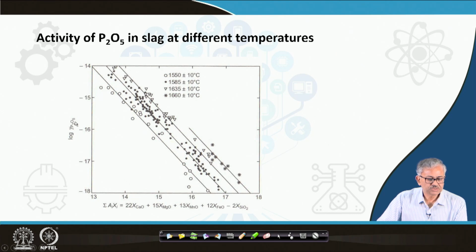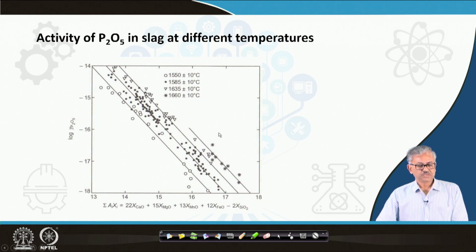With the slag composition, this is how the activity of P2O5 varies, and you can find that activity really decreases with increase in basicity. As the slag basicity increases, activity also decreases, and also it is a function of temperature. So people have done a lot of activity calculation at basic slag condition at different temperatures.